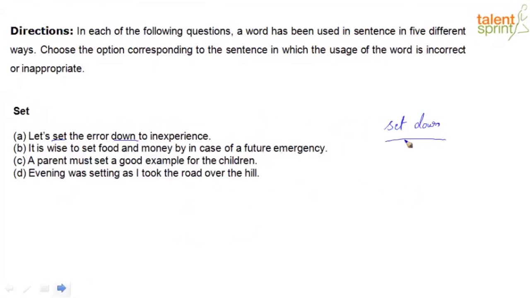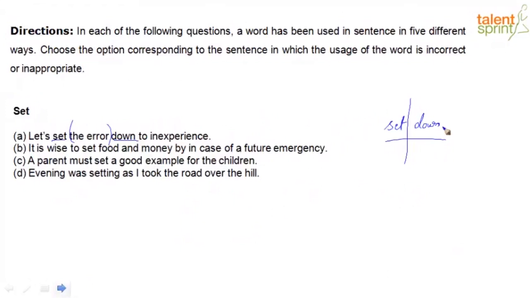So sometimes these phrasal verbs can even be divided. They don't always come together. So for example, I have the object coming in between set and down, right? It's dividing. Set down is the phrasal verb, but let's set what down? The error down to inexperience. So keep that in mind.